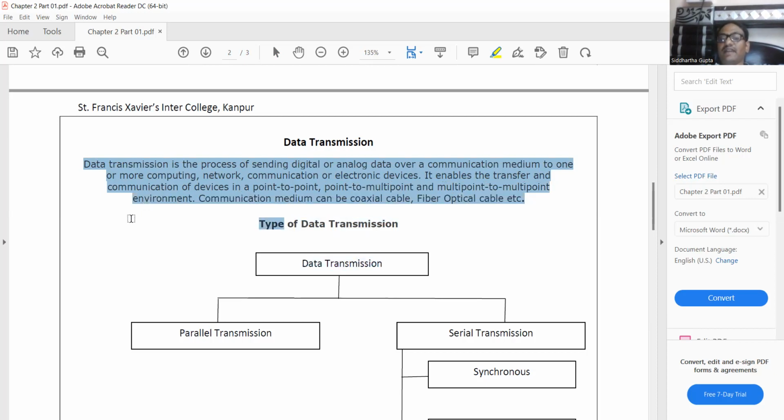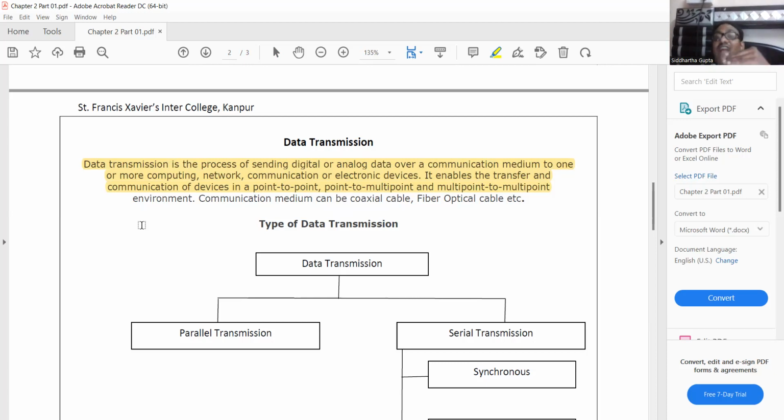So my dear students, can anyone tell which kind of communication we are using right now? Is it point-to-point communication or point-to-multipoint communication? You can easily say that this is point-to-multipoint communication, because I am the sender and you all are receivers. I am the only source, you all are the receivers, you all are the destination points. So you can say that this is a single point communication because I am sending the YouTube video.